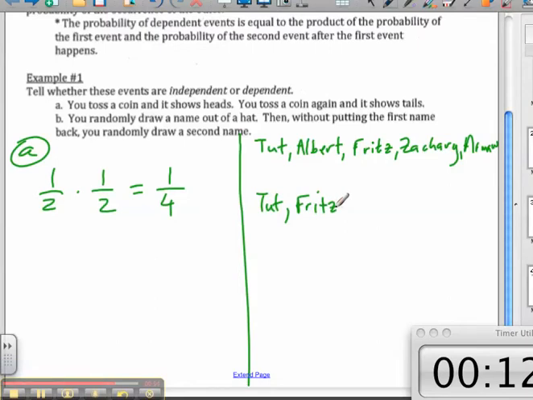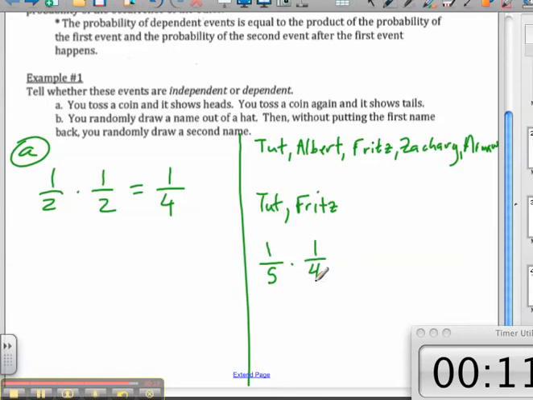Now I'm going to pull one name out. I'm not going to put it back. And then I'm going to pull another name out, a second name out. Well, what's the probability that the first name is going to be Tut? 1 out of 5. But what's the probability that the next name will be Fritz? 1 out of 5? No. 1 out of 4. Because I've already pulled Tut's name. I pulled the name out already.